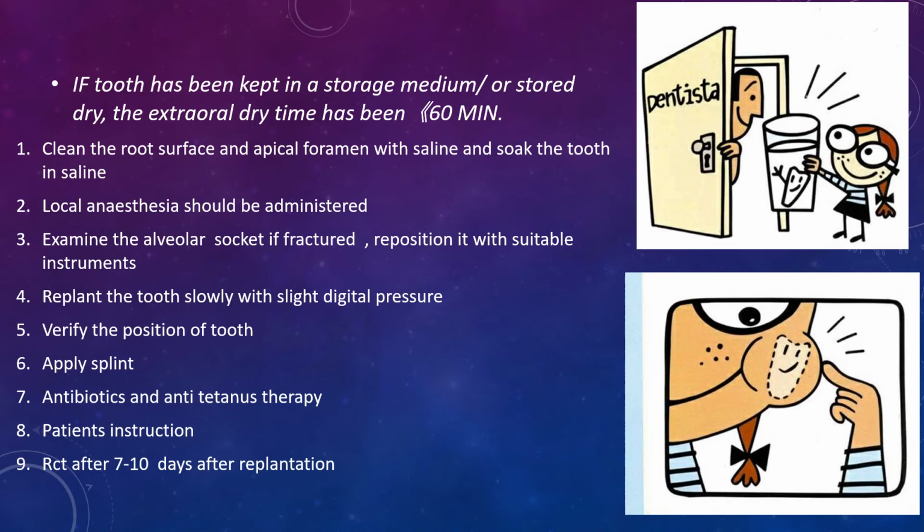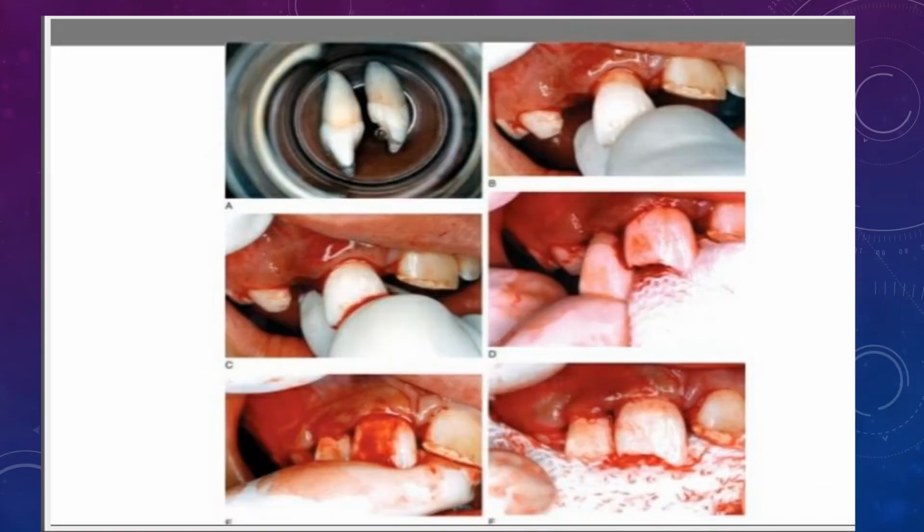Now we verify the position of the tooth. We apply the splint, and antibiotic and anti-tetanus therapy is given. Patients are given instructions, and RCT should be initiated 7 to 10 days after reimplantation, as I have already explained earlier. Here you can see the process of reimplantation taking place.